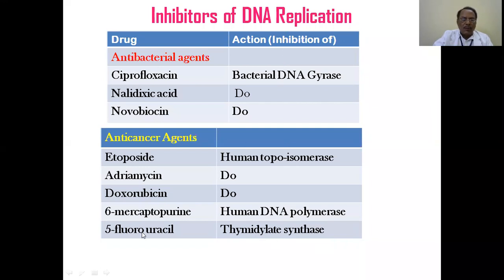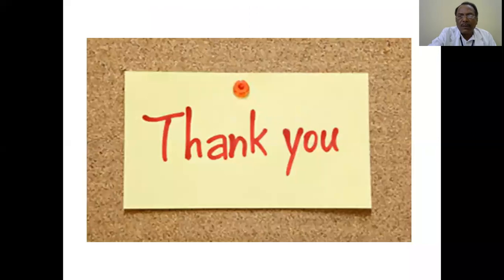In fluorouracil, the 5-position of uracil has a fluorine, and that cannot be used up. That stops replication and the synthesis of new cells, they cannot produce new cells, and the cancerous process is stalled. So this is about DNA replication, the inhibitors of replication and their uses.